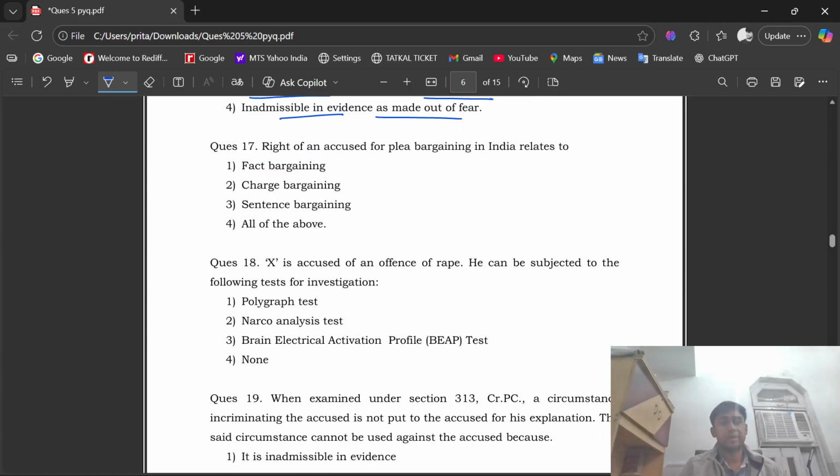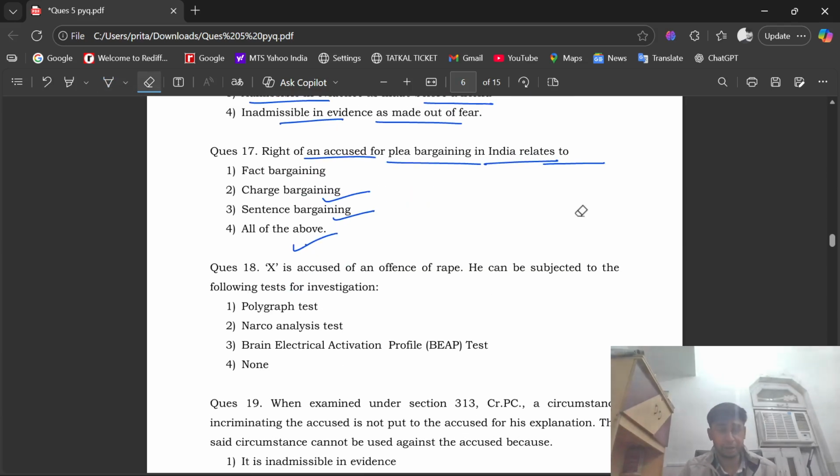See question number 17. Right of an accused for plea bargaining in India relates to fact bargaining, charge bargaining, sentence bargaining, or all of the above. The right option is option number 3, that is sentence bargaining.